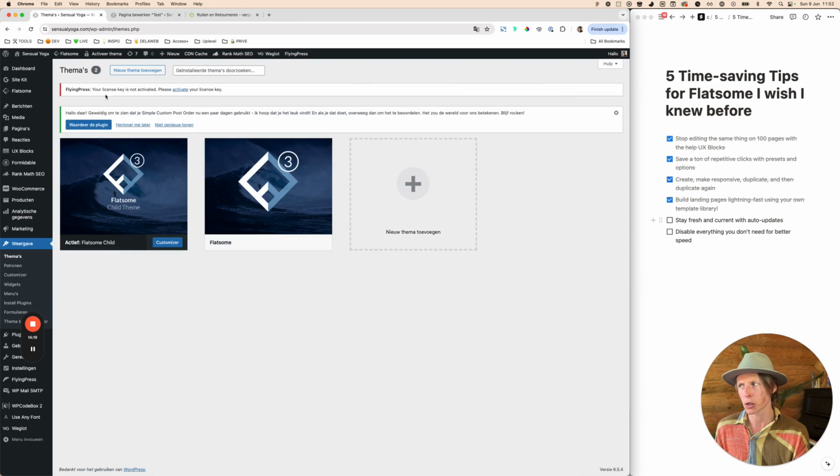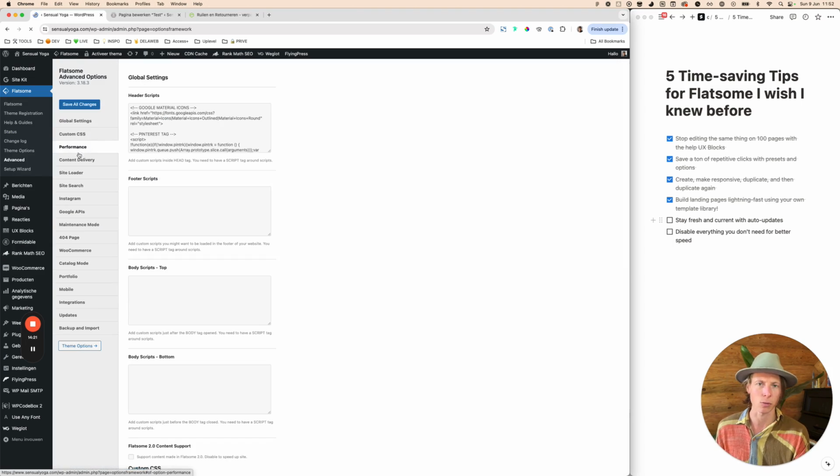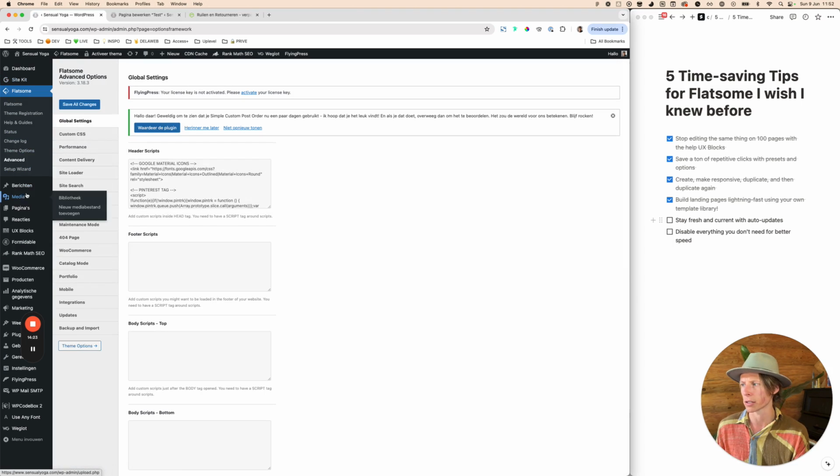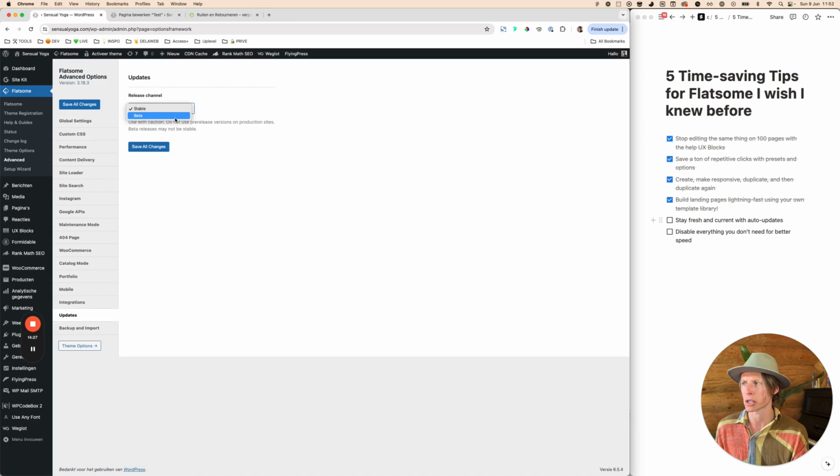And you can even decide, if you're like an advanced web designer, you can go to the advanced section, and then here at the update section you can even say, okay, I already want to get access to the beta, and then you will get early access to whatever is released. Only, working for my clients, I'd rather go for the stable releases when it comes to auto updates.